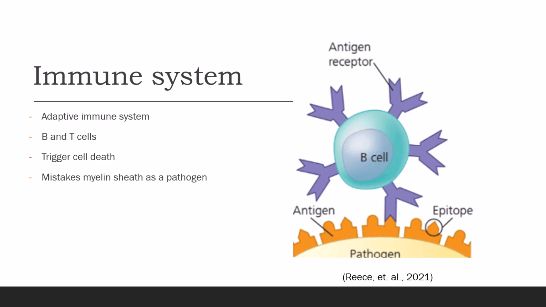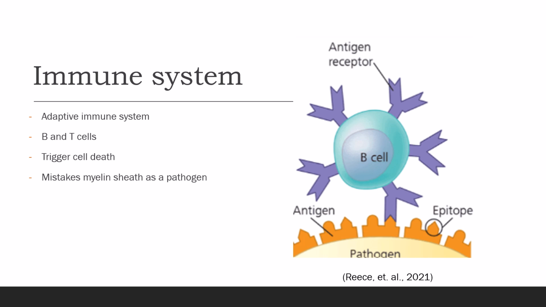The immune system, more specifically the adaptive immune system comprised of B and T cells, is how the body responds to pathogens. The cells bind to antigen-presenting cells and trigger cell death. This can be mistaken, though, in what would be an autoimmune disease, where the body's own immune system targets its own cells.